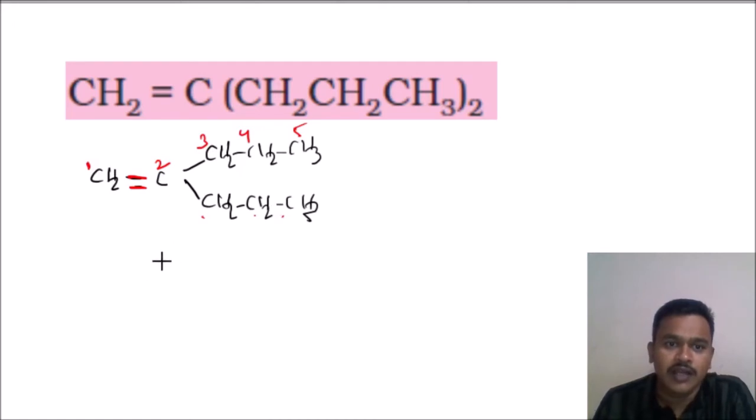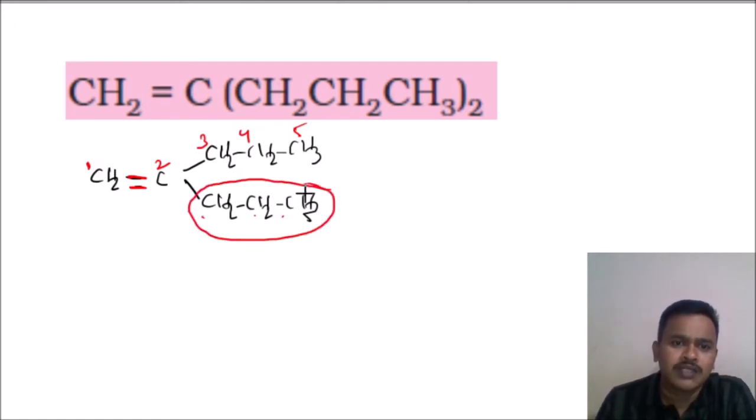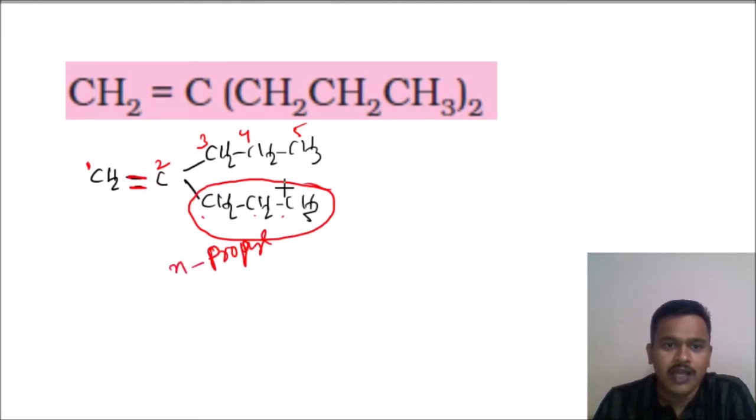This is also correct. Any one you can choose. So this is the branch now. What is the name of the branch? How many carbons are there? 1 2 3. So it is a propane. So it is a branch. So what is the name for this one? Propyl. It is a straight chain, so that is N-propyl. The name of the branch is N-propyl.